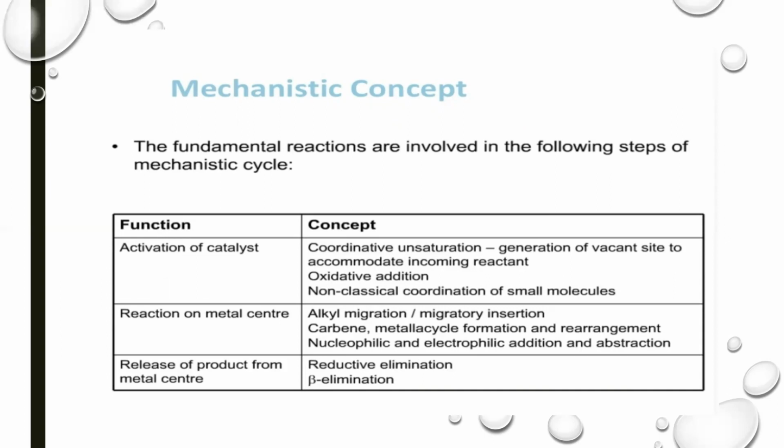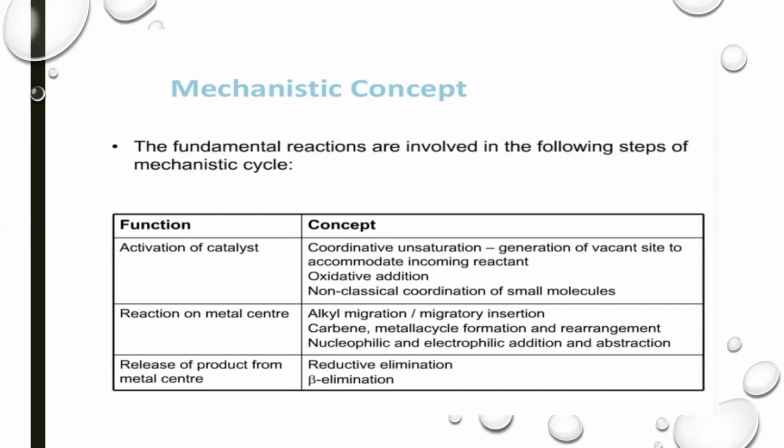Then it reacts at the metal center, and then the product is released from the metal center. So activation of catalyst includes coordinative unsaturation, generation of a vacant site to accommodate the incoming reactant. Activation of catalyst means creating a vacant site to accommodate the incoming reactant.